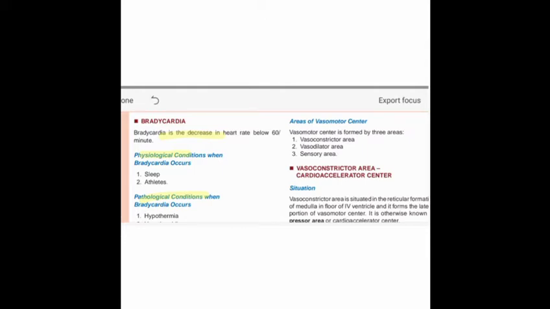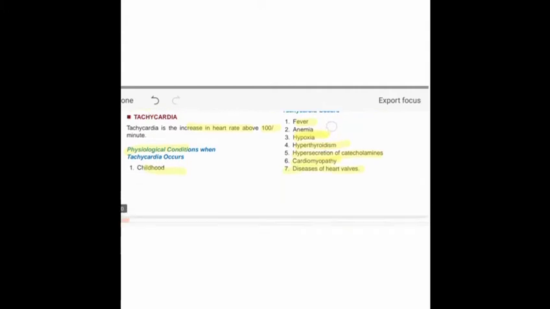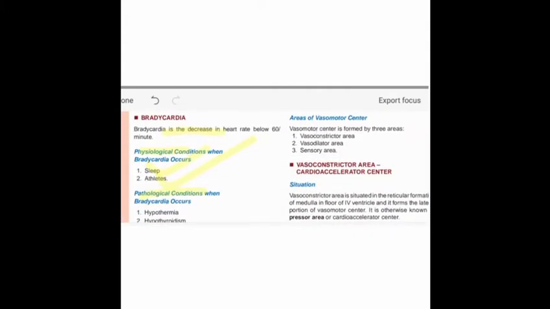So during the physiological condition, heart rate decreases mainly in sleep, and athletes also have a lower heart rate. But here you see that people who exercise have a higher heart rate, while athletes have a lower heart rate, because they systematically and habitually make their heart rate lower, so that there is low energy consumption through the heart, and they will perform better. For this they have a lower heart rate.